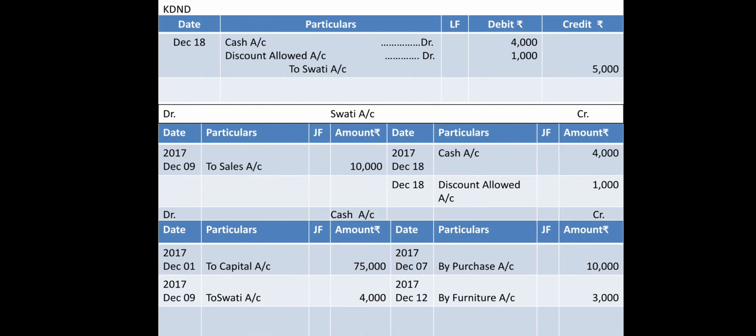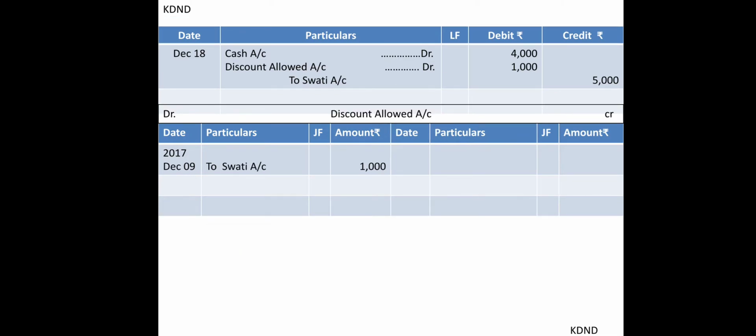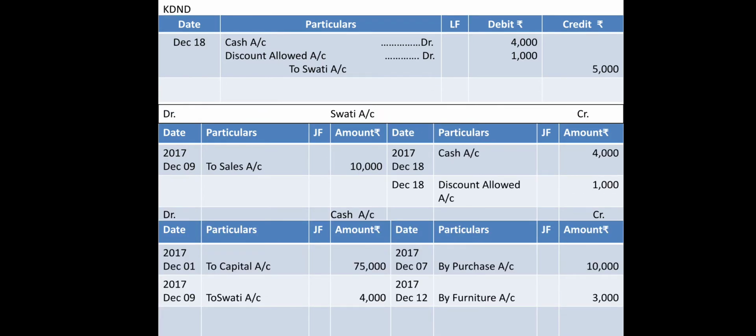Then discount allowed. Come to your discount allowed. There you write down to Swati. In the same manner, to Swati. And come to Swati's account, your 5,000 credit is there. But it is bifurcated with the cash and discount allowed. So you have to jot down by cash and by discount allowed in this manner.